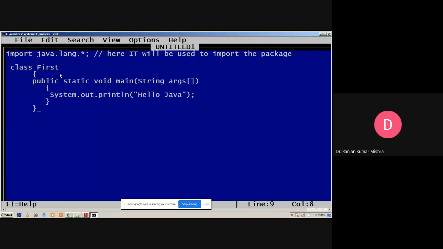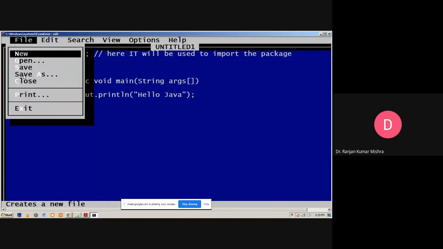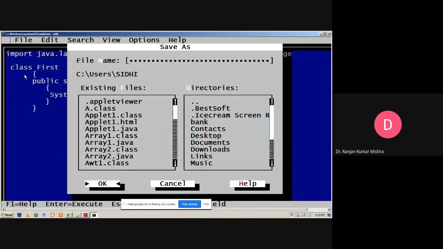Suppose we have to save the program. When we write any Java program, we have to save the program with the name of the class. The name of the class is first. File, save as, here we write first.java.